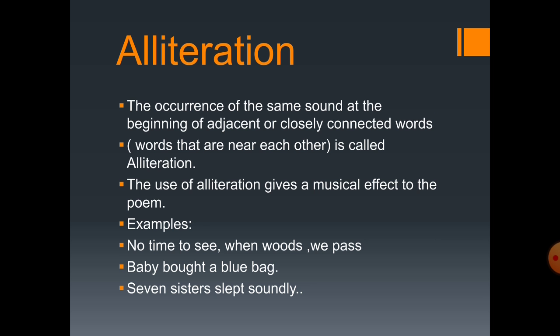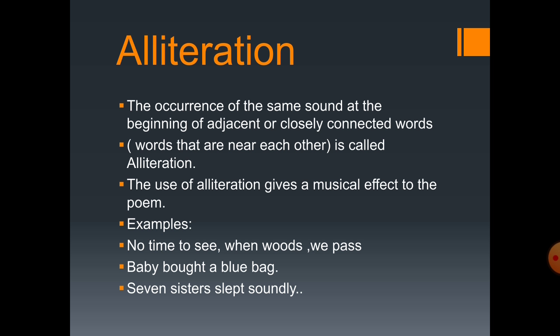Now let's move to the next figure of speech, that is alliteration. Students, the occurrence of the same sound at the beginning of adjacent or closely connected words, the words that are very near to each other, is called alliteration, and the use of alliteration gives a musical effect to the poem.